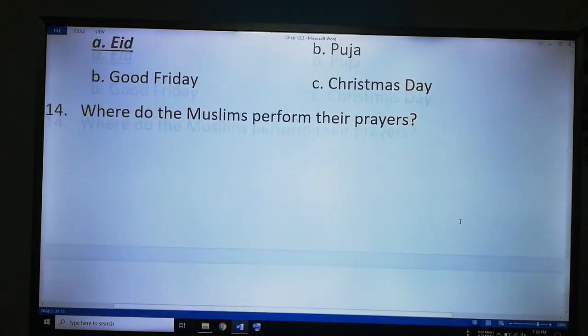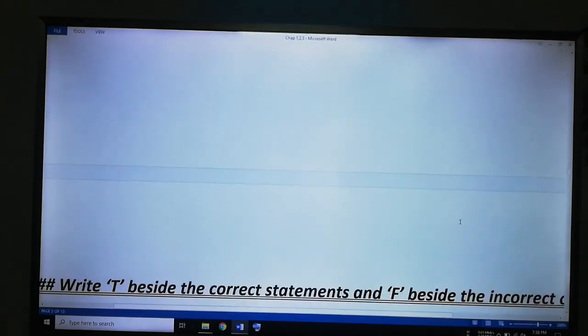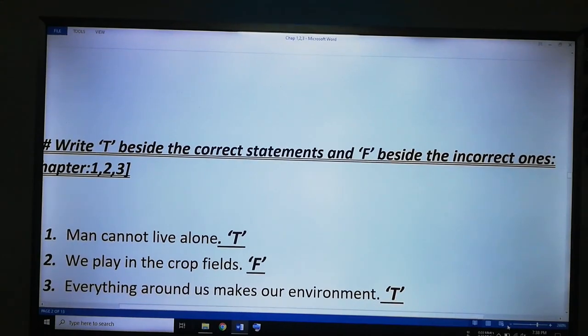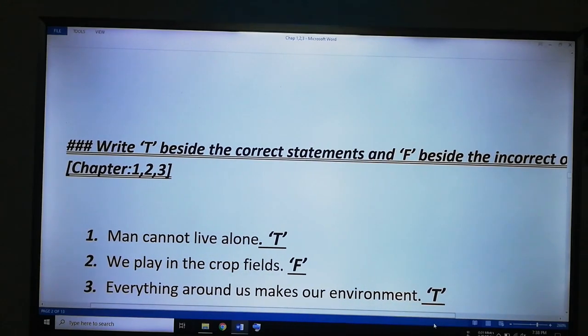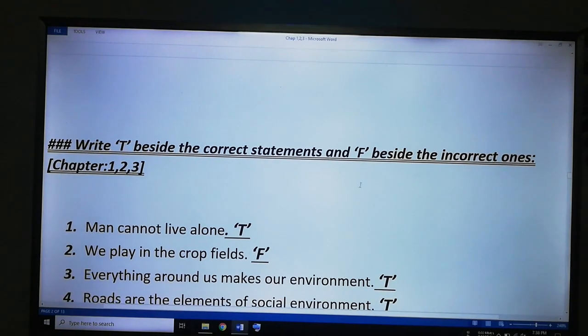The next topic is write T beside the correct statements and F beside the incorrect ones. Here this true false comes from chapters 1, 2 and 3.